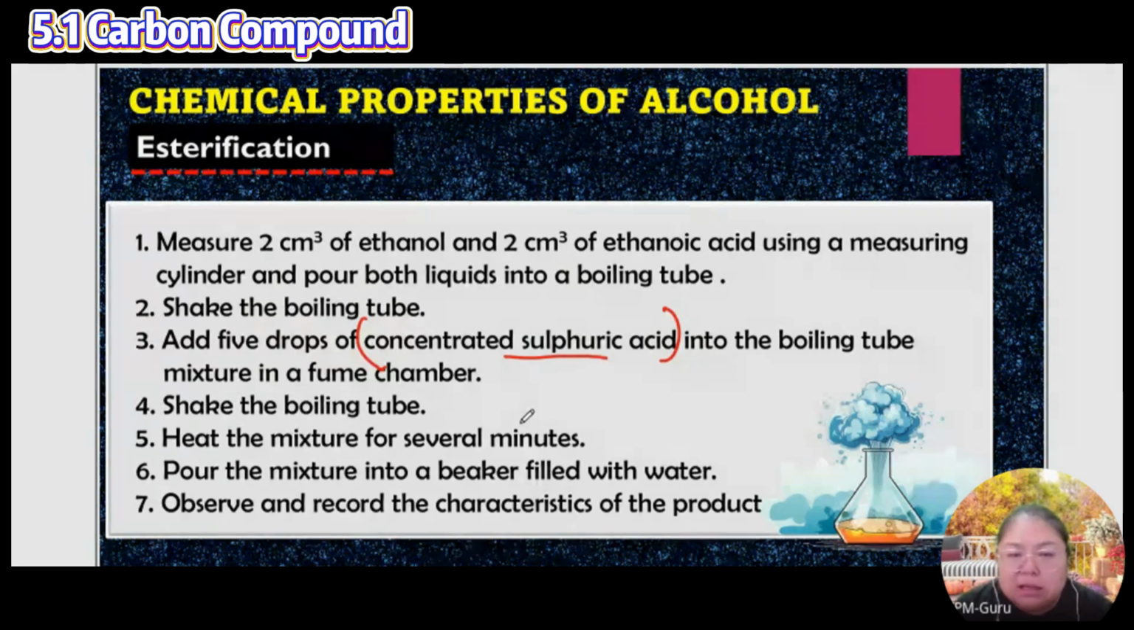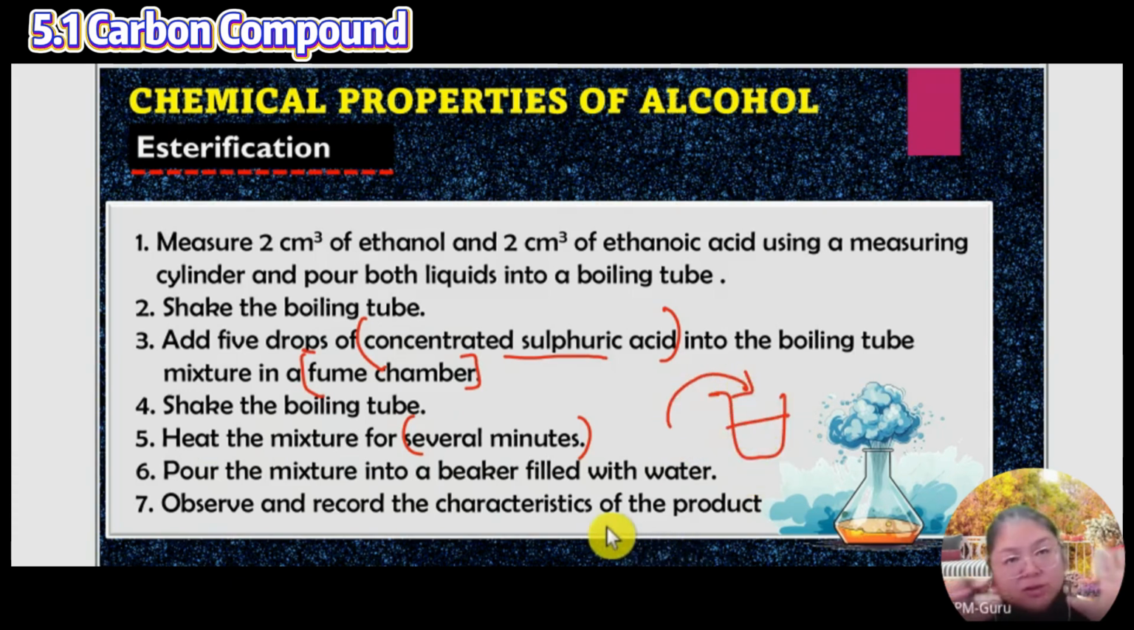So that means later they will produce gases, so they must do it inside the fume chamber. Okay, shake the boiling tube, shake the liquids together. After that, heat the mixture for several minutes. Then pour the mixture into the beaker filled with water. So you can see whether they dissolve or never dissolve. Now observe and record the characteristics of the products.